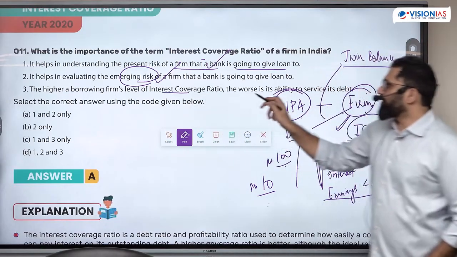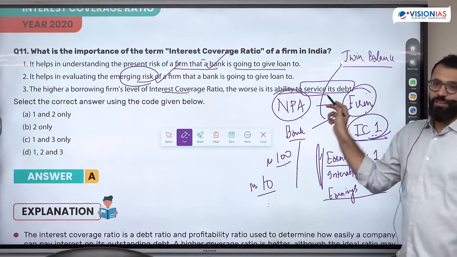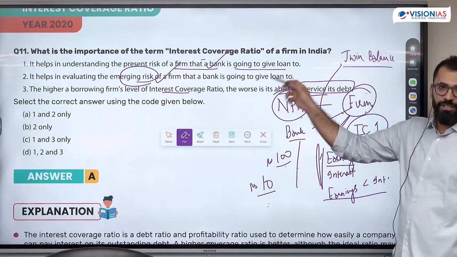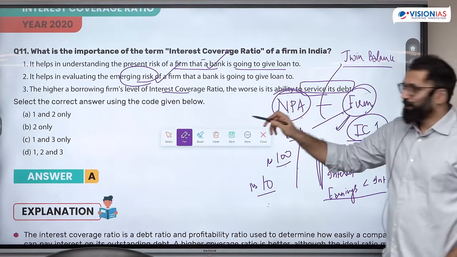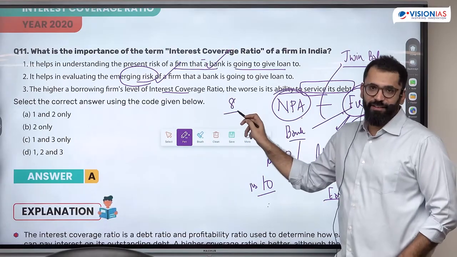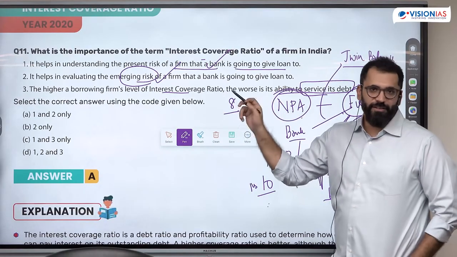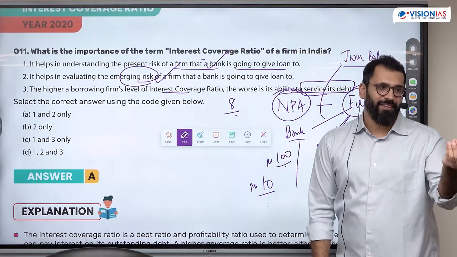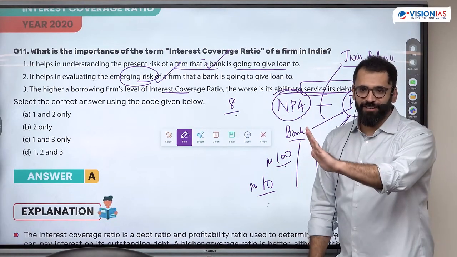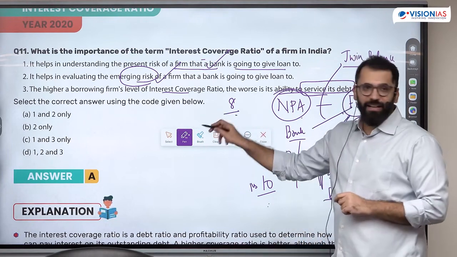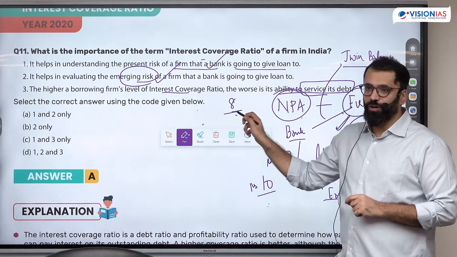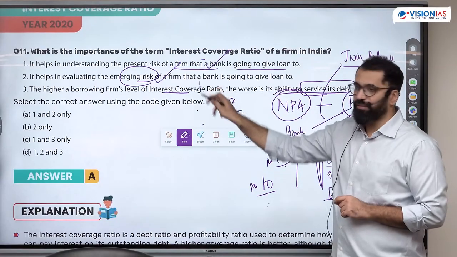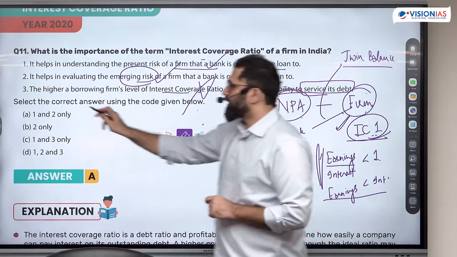Higher the firm's interest coverage ratio, worse is its ability to service the debt. If the ratio is high, is it worse or is it good? If the ratio is 8, is it good or bad? Earnings over interest is 8. Is it good or bad? Why did we call them IC1? Because the lower the ratio, the worse it is. That means earnings are less than interest. But if it is more, that means its ability to service the debt is better. That means this statement is incorrect.